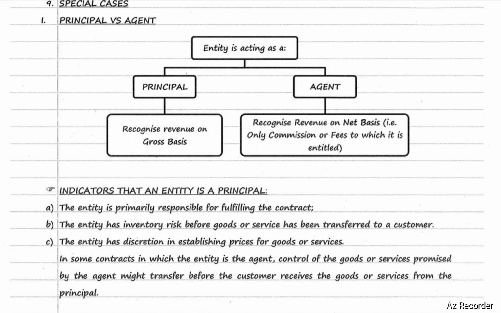In some contracts in which the entity is the agent, control of goods or services promised by the agent might transfer before the customer receives the goods or services from the principal. That means if the entity is an agent, control of goods or services might be transferred before the delivery of goods or services to the customer. In such a case, it is treated as an entity acting as an agent and recognizes revenue on a net basis. That means only the commission or fees to which it is entitled should be recognized as revenue.